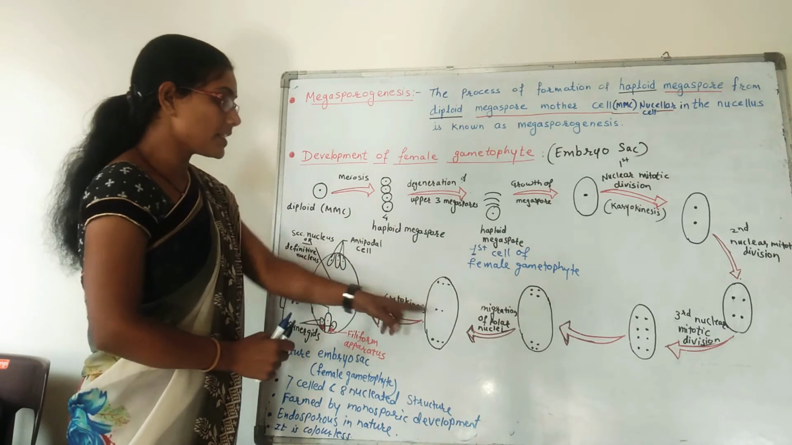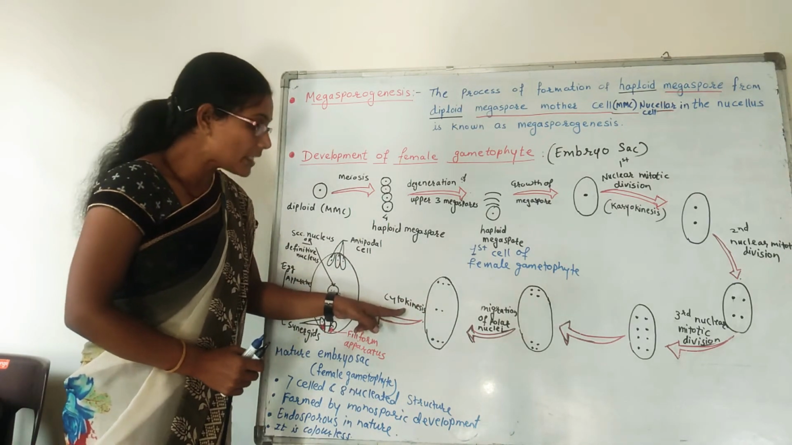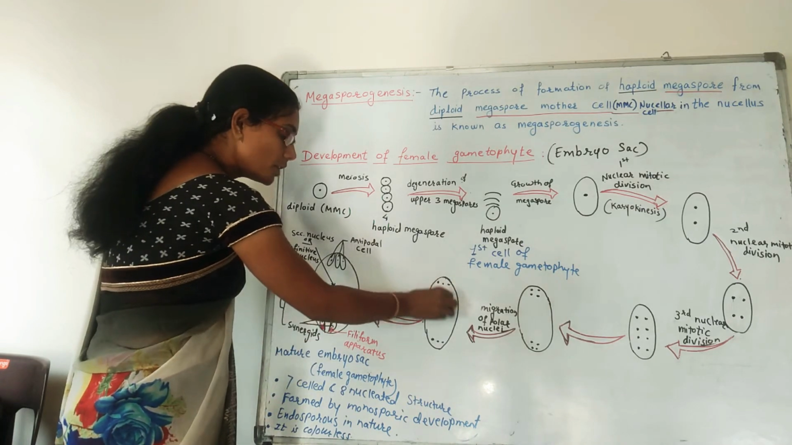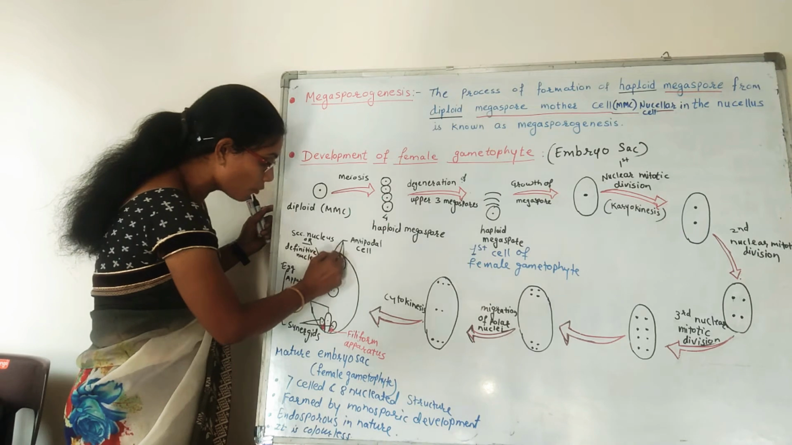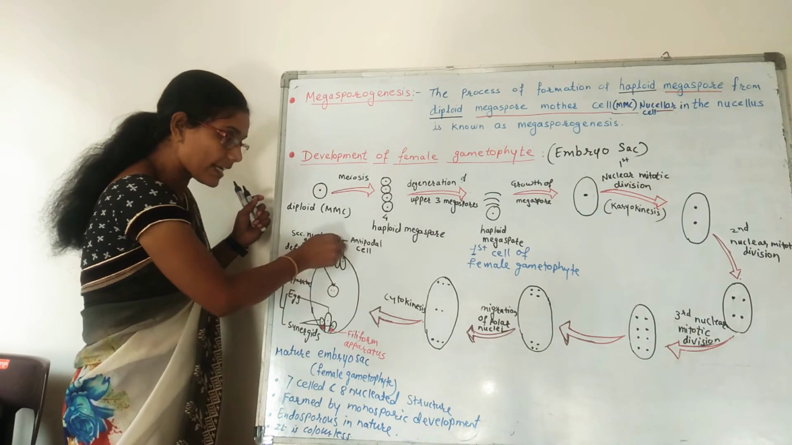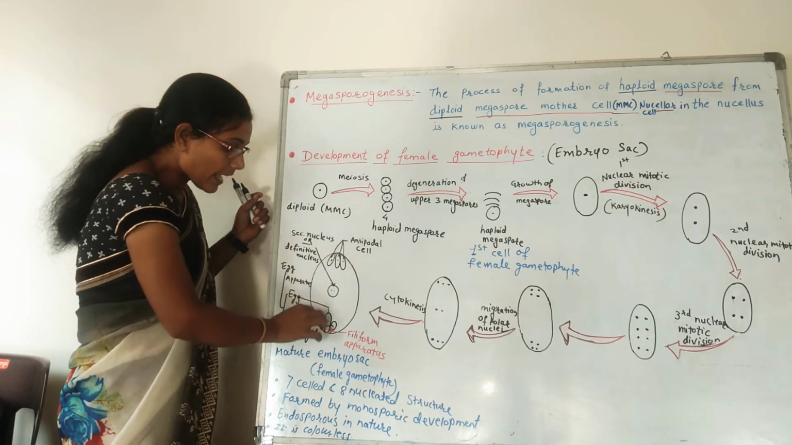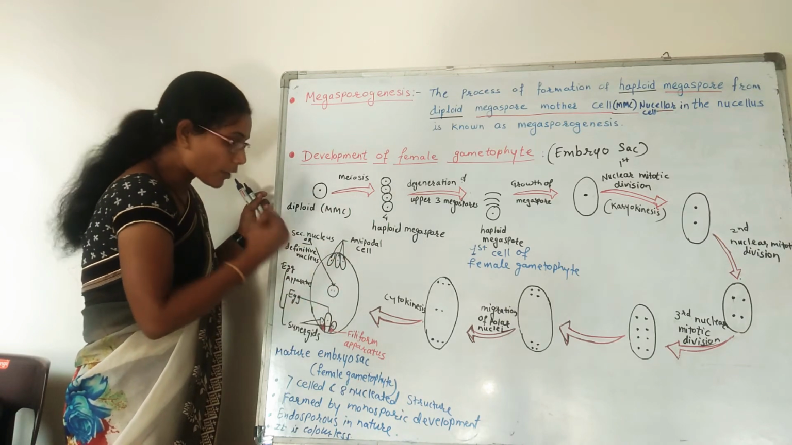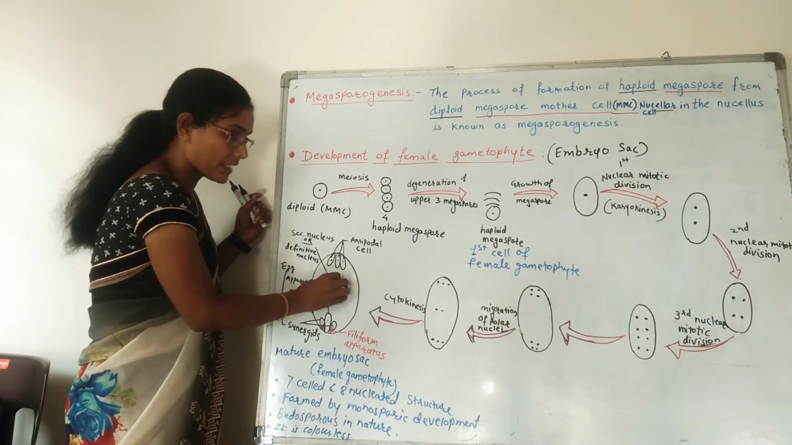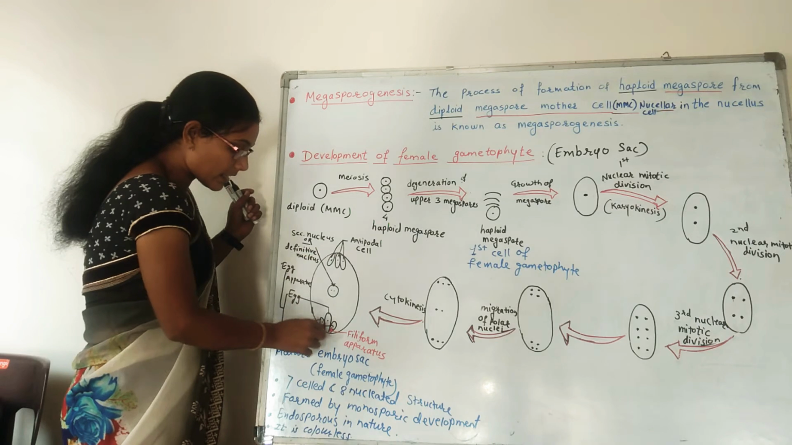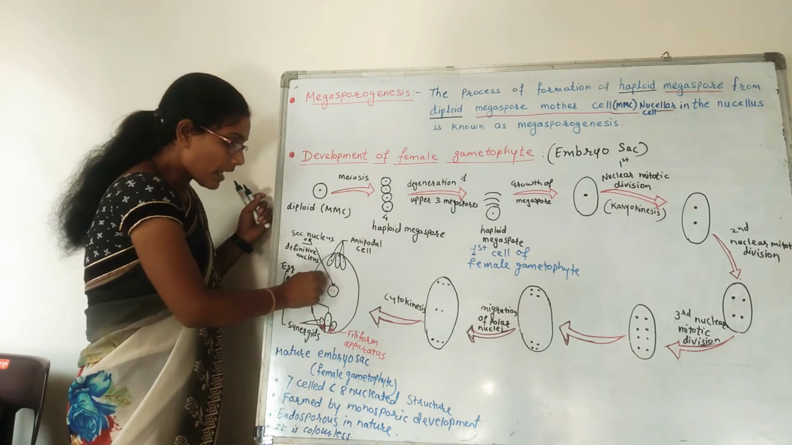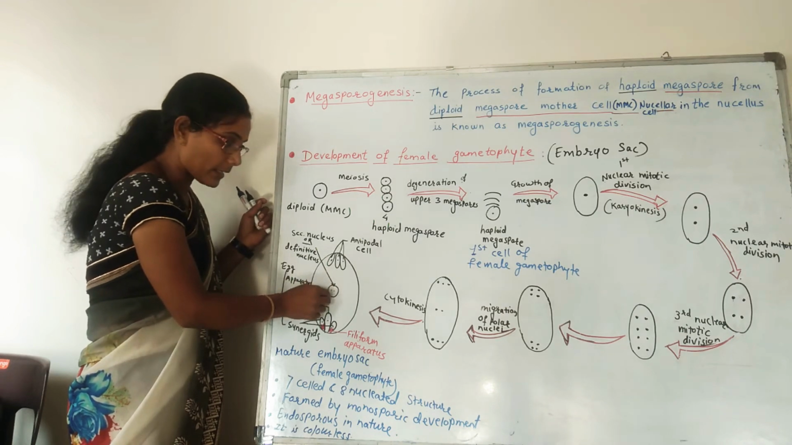Now, after this, cytokinesis will take place, means the division of cytoplasm. The cytoplasm starts to gather around the nuclei. They will form 3 cells at the chalazal end and 3 cells at the micropylar end. And in the center, one more cell will be there, which is a diploid cell. These 6 cells will be haploid, and this one will be the diploid cell.